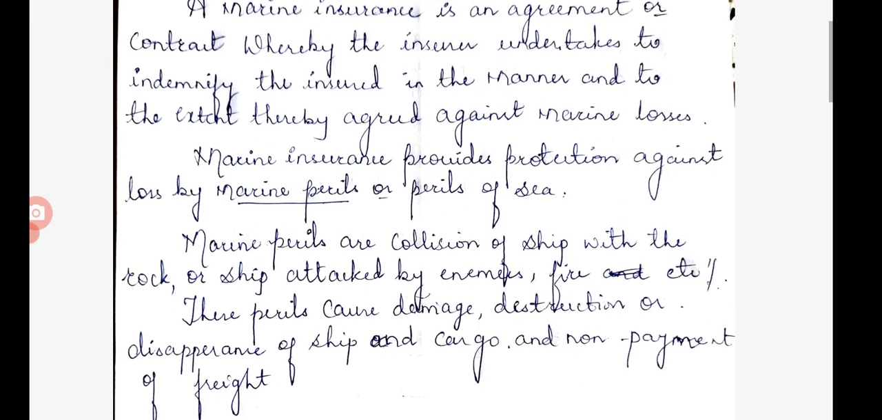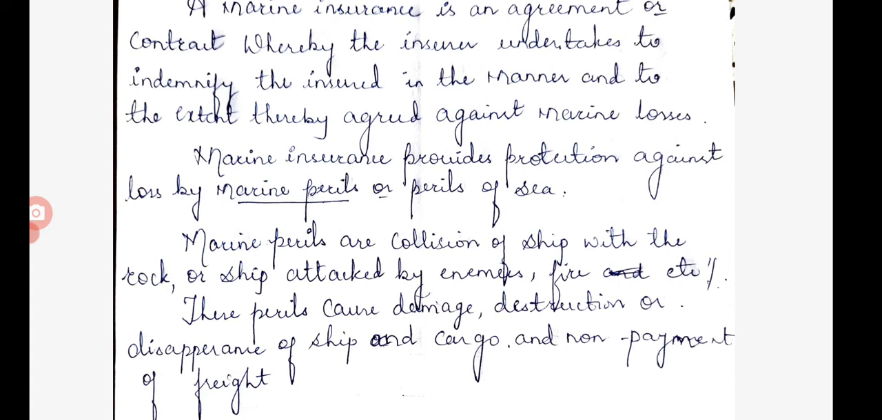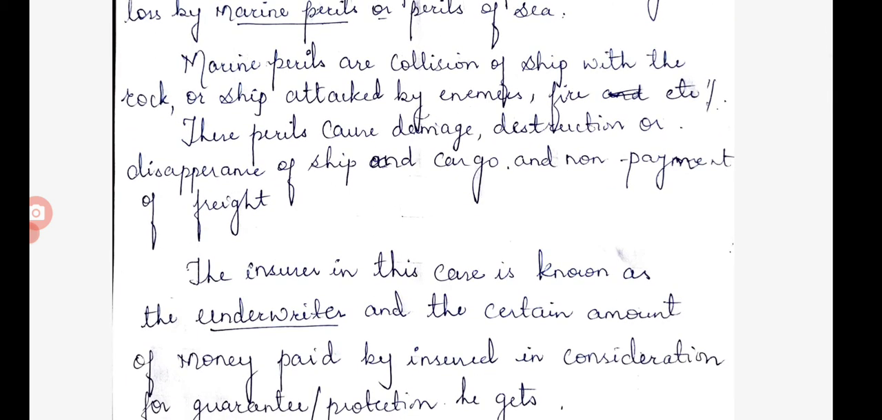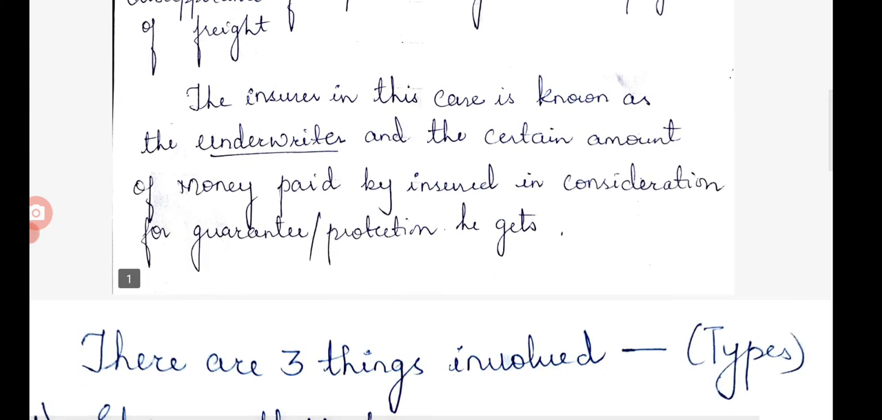These perils cause damage, so due to these incidents there is damage, destruction, or disappearance of the ship or cargo, and non-payment of the freight. The insurer in this case is known as the underwriter. As I have told, the insurer means the insurance company. The insured must pay a certain amount of money in consideration for the guarantee or protection, which is called the premium.